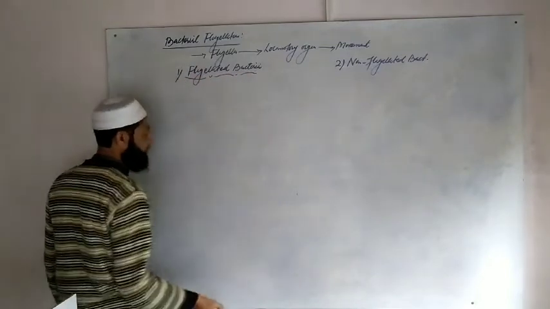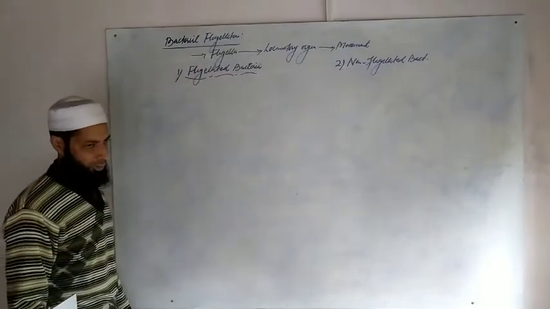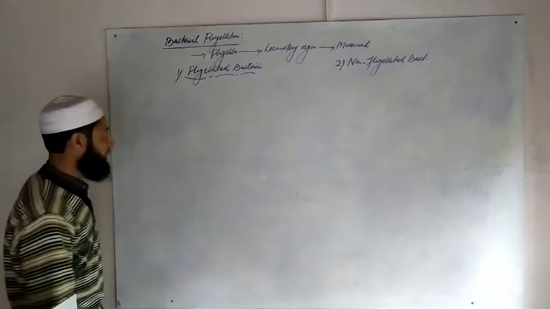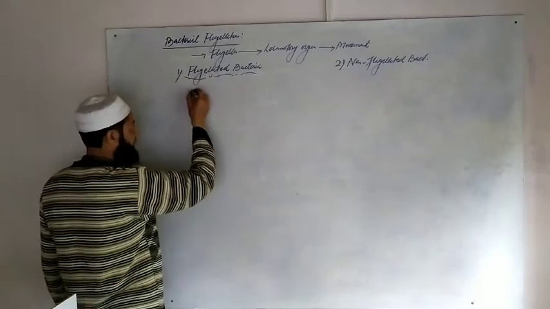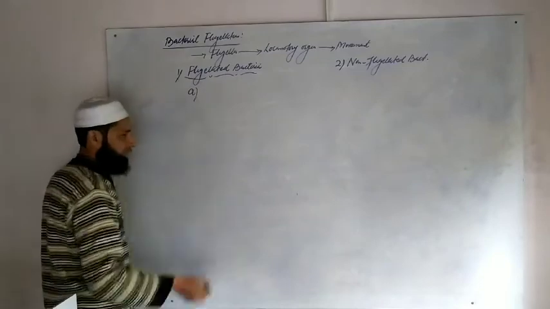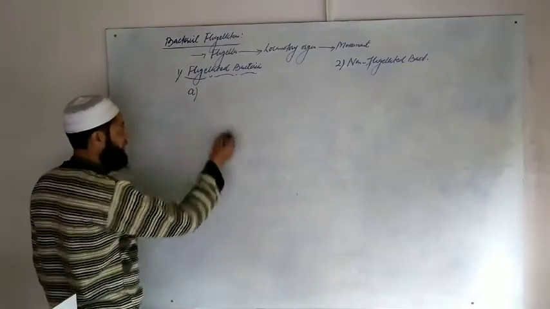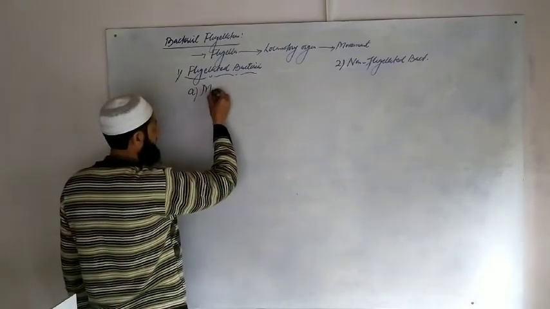On the basis of the position of flagella with respect to the body, flagellated ones are divided into a number of types. The first type is called monotrichous.